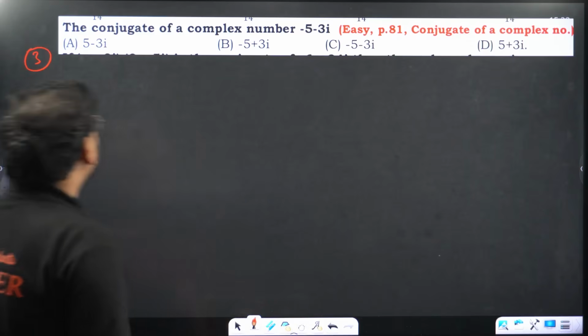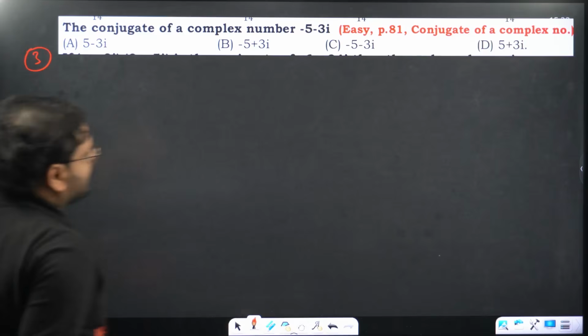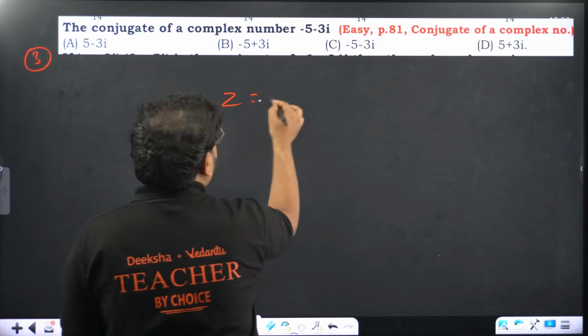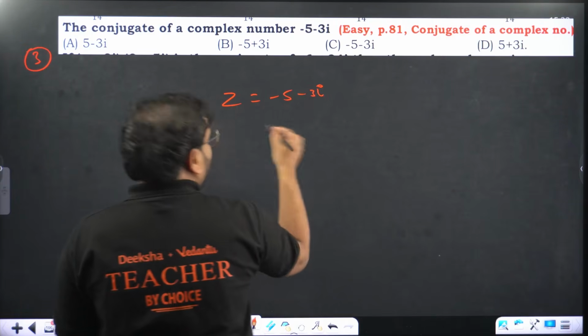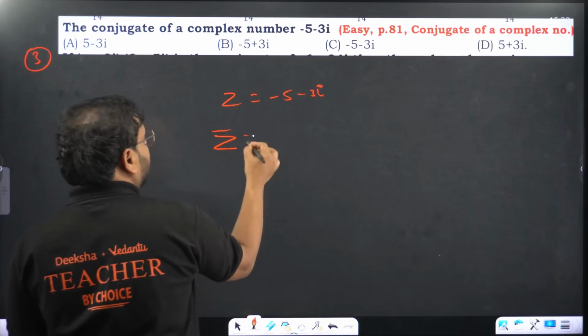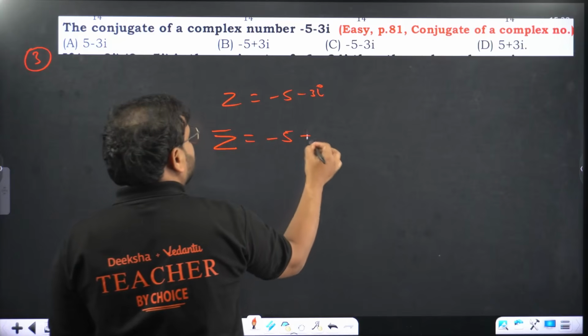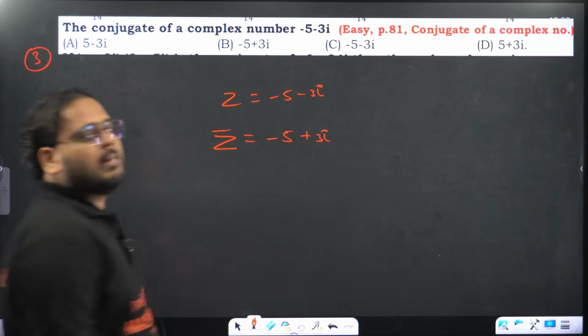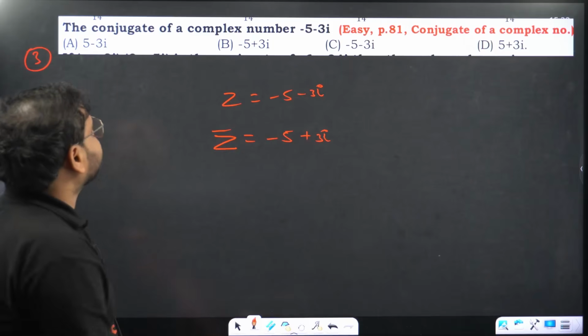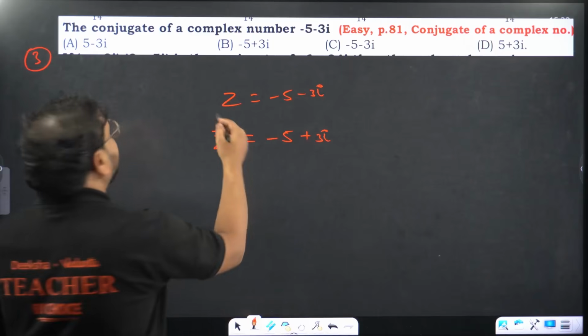The conjugate of complex numbers, conjugate I'm looking for. This is my z, minus 5 minus 3i. I'm not looking for additive inverse, I'm looking for conjugate. This will not change, only this will change. Only minus 3i will change to plus 3i. So that's option, I guess, D.